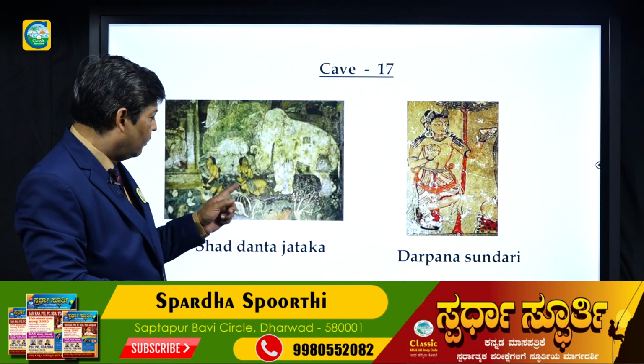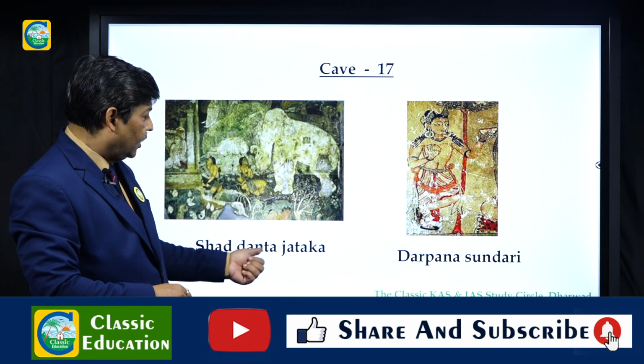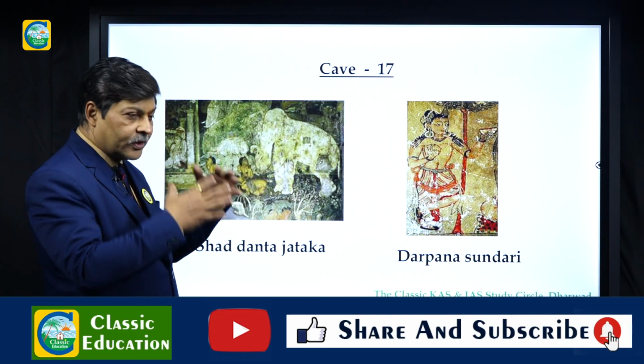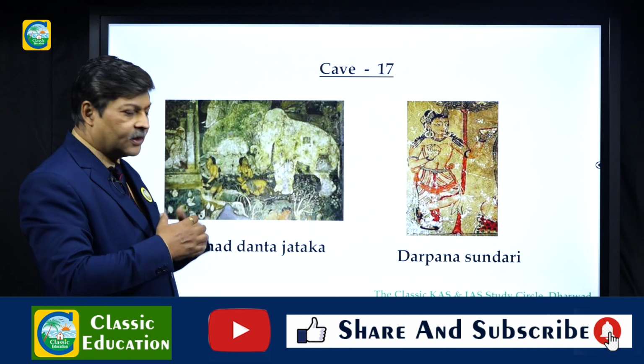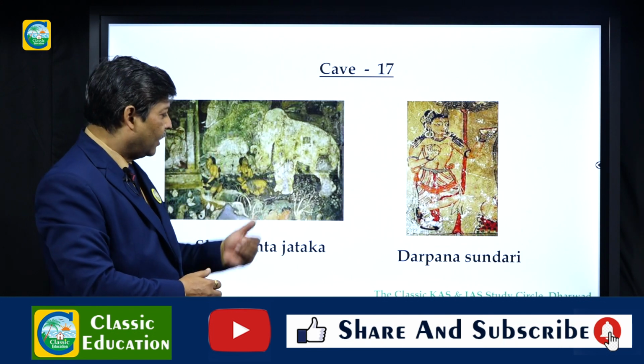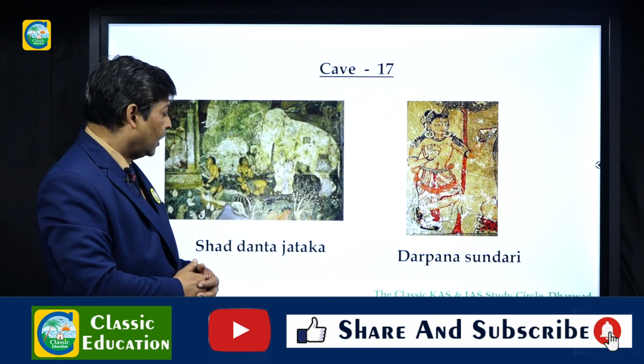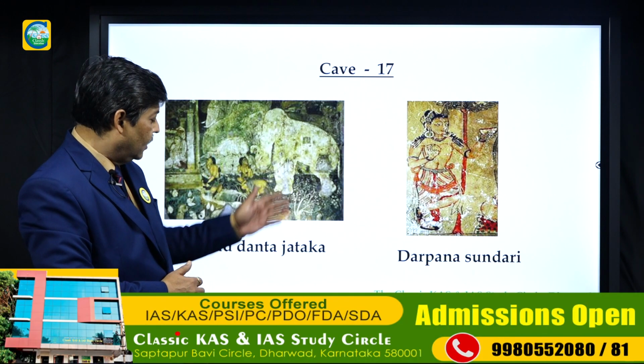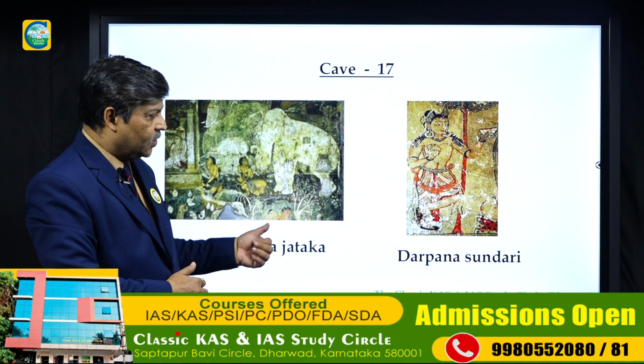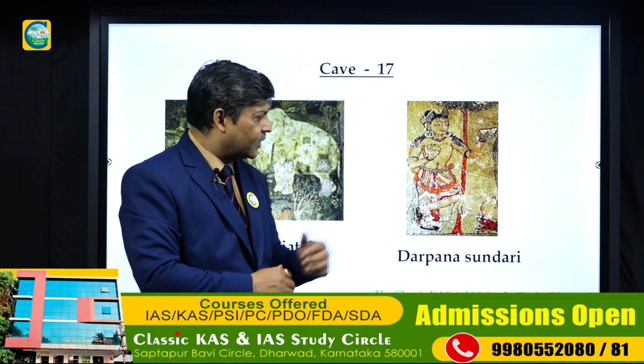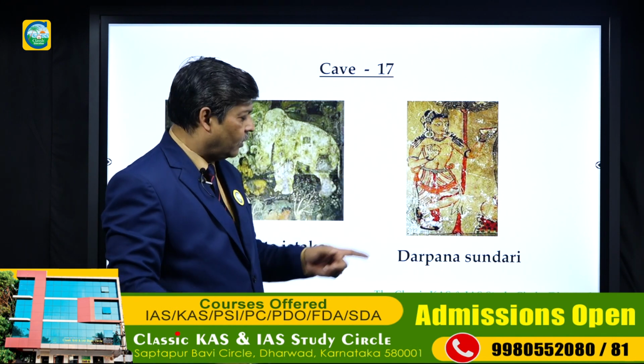Cave number 17, I was speaking about that Shaddanta Jataka. This elephant was having 6 tusks, and it sacrificed them there. The 6 tusks were sacrificed. This is the Shaddanta Jataka there. This is the painting I will be explaining to you now.